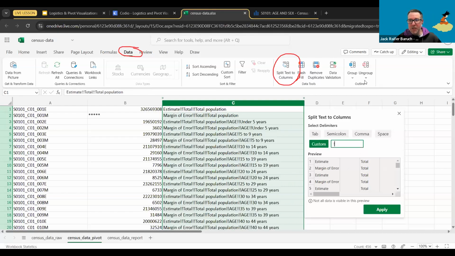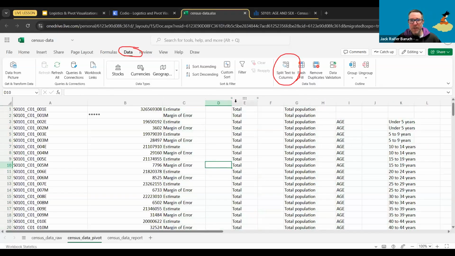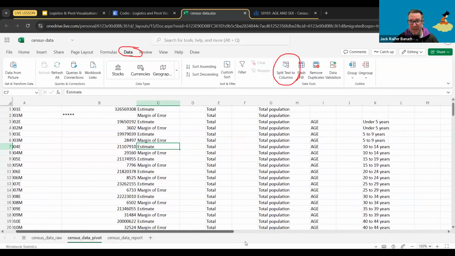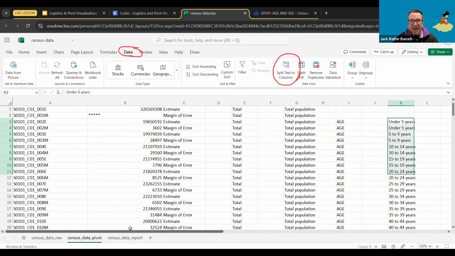All right. So once you do that, you're going to click on apply, and this is what's going to happen. As you see, this actually just transformed all the data into different rows, which is what we wanted to do. Remember, we had wide data, now we have long data, which is what we wanted. And it split all of these pieces into under 5, under this, under that.